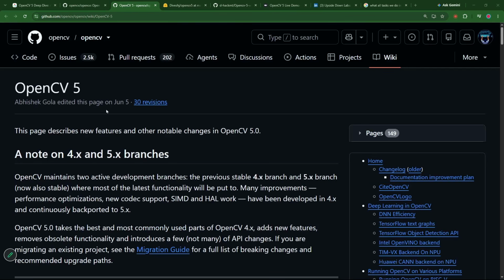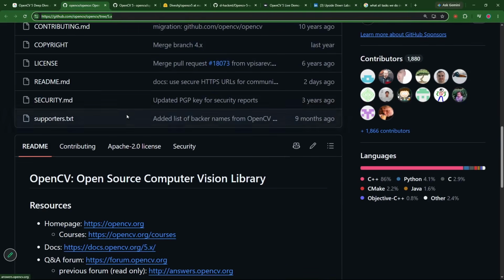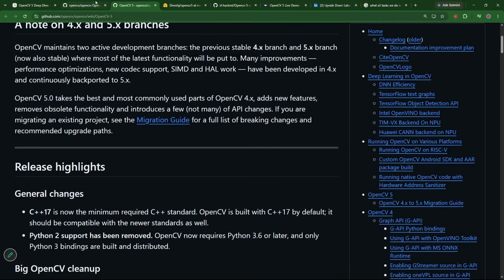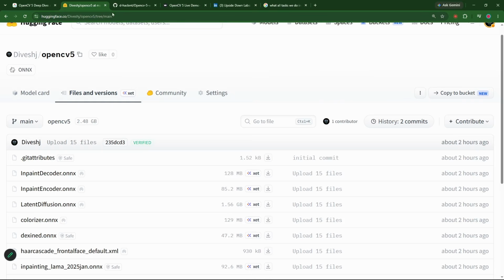You can see what the entire OpenCV is, and this is their particular page of development. This is their intro page. You can see 90.6k stars. It is a very huge community, a good community. So yes, this is amazing.